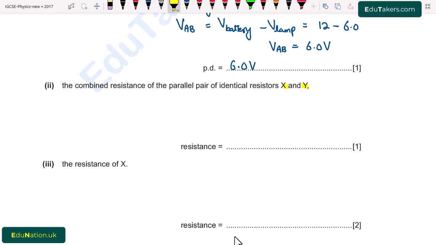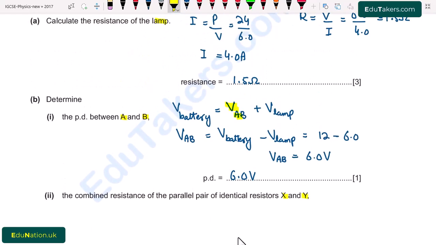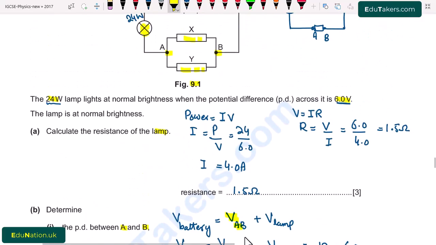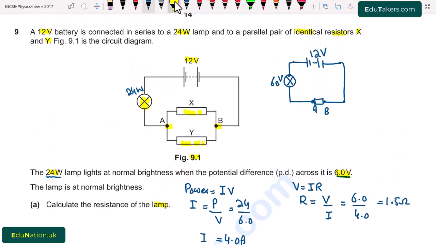So we can see here as the potential difference across the terminal AB is 6.0 and the potential difference across the lamp is also 6.0 volt. So as the potential difference is same, V of AB is equal to V of lamp, that is 6.0 volt.